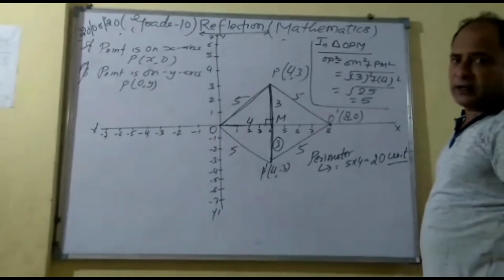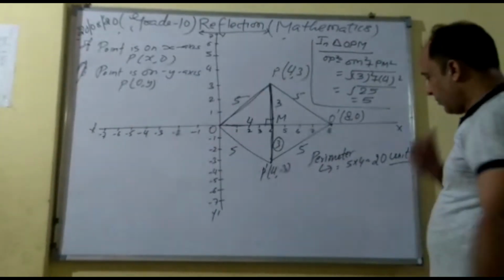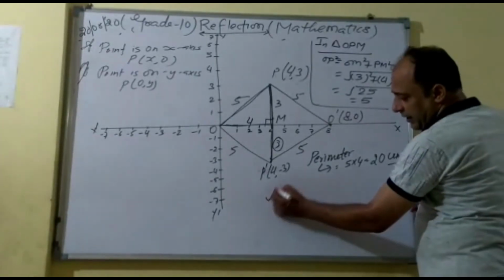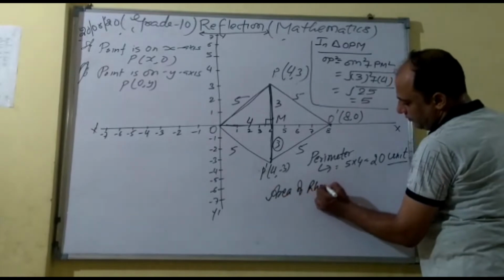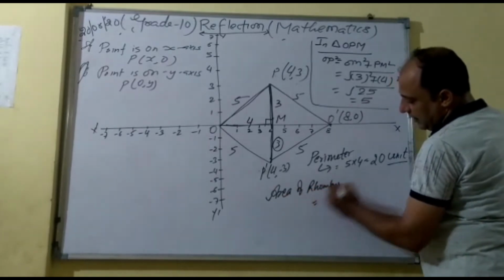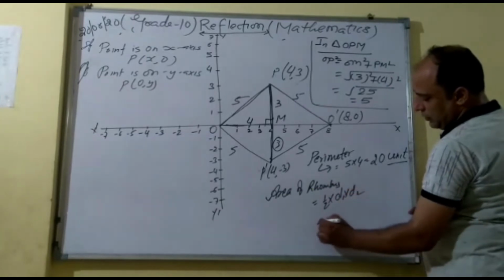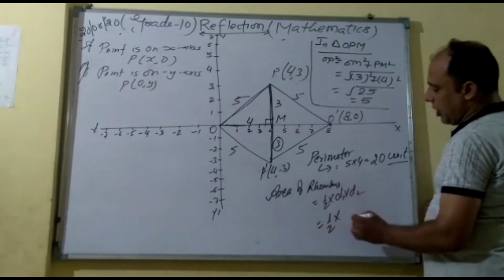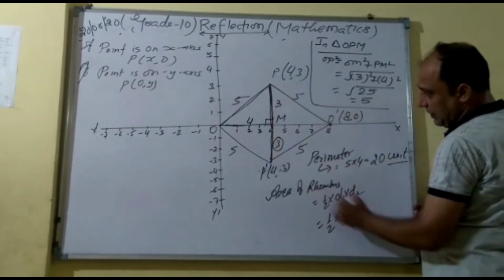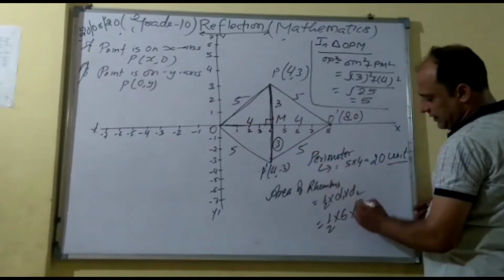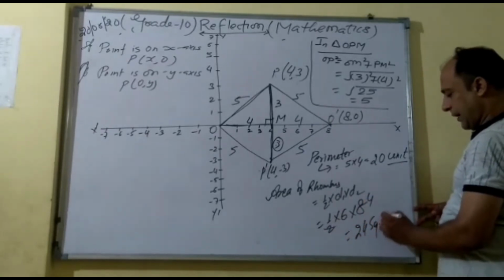Why have I written unit? Because I don't know whether it's centimeter or meter. Right? Now area. So rhombus is there. So area of rhombus is equal to half into D1 into D2. So half into D1 is how much? Now what is the value here? 3 and 3 is 6, and D2 is 4, here 4, that is 8. So it is 24 square unit.